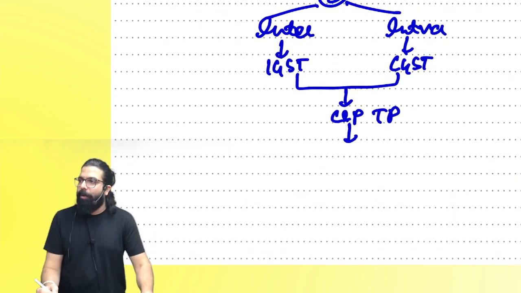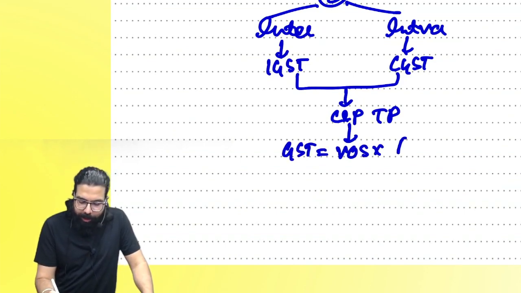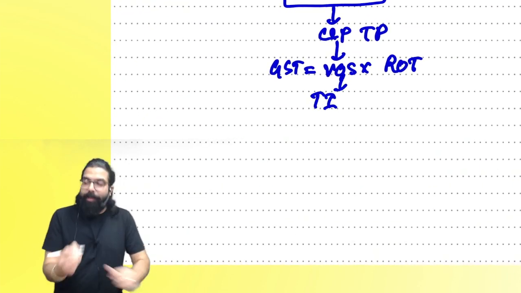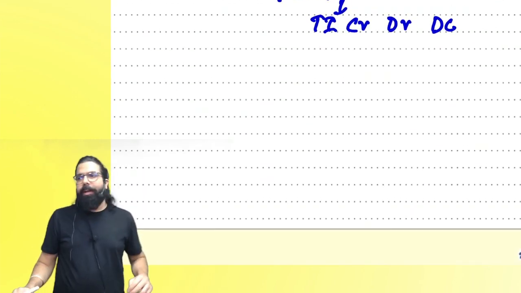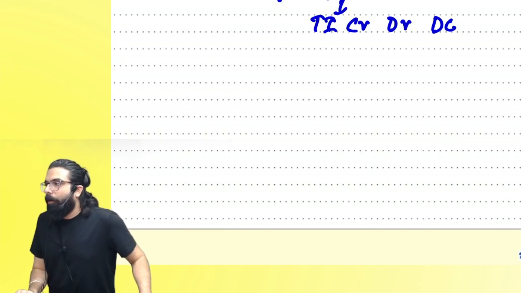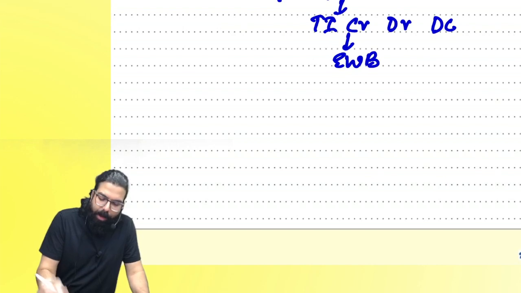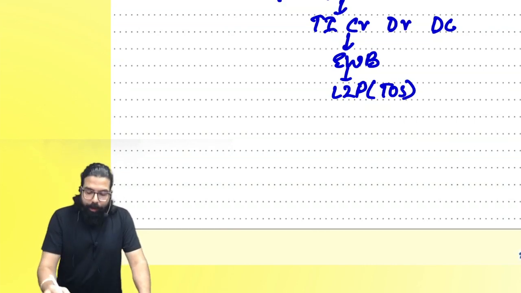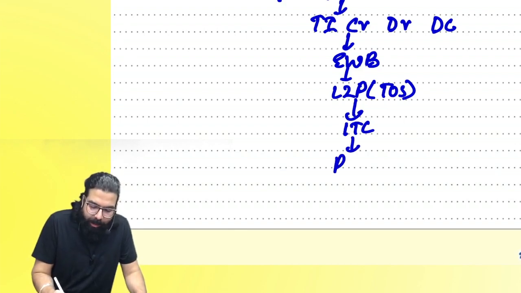How will he collect? How will he pay, everyone? He will calculate GST is equal to value of supply into rate of tax. Once you know the value, what will you do, everyone? You will issue tax invoice, credit note, debit note, and delivery challan. Then you will send the goods to the other person with the help of e-way bill. Now your liability to pay GST will come, and it comes at the time of supply. You will use your input tax credit. Now the remaining amount you will pay.